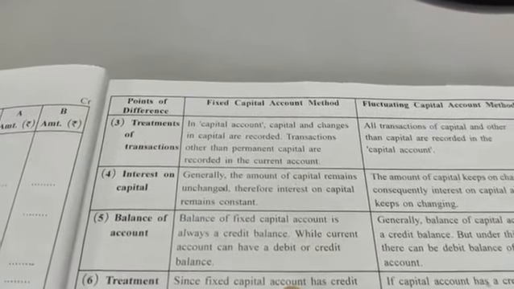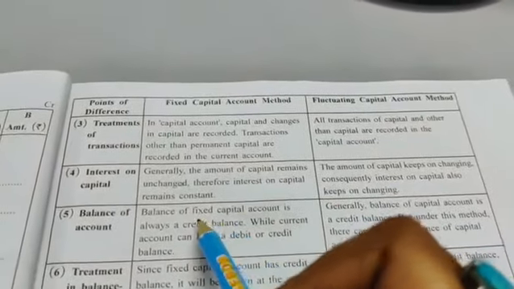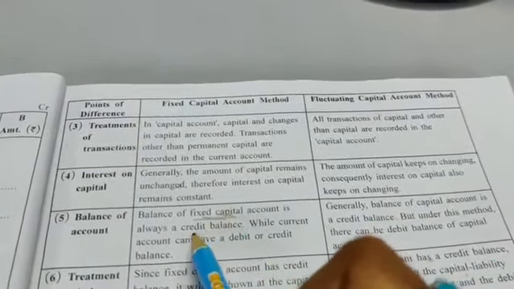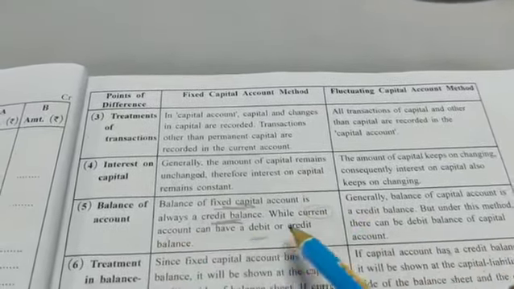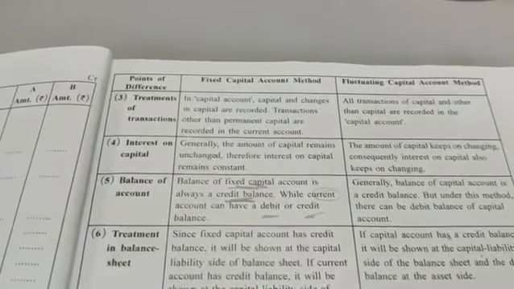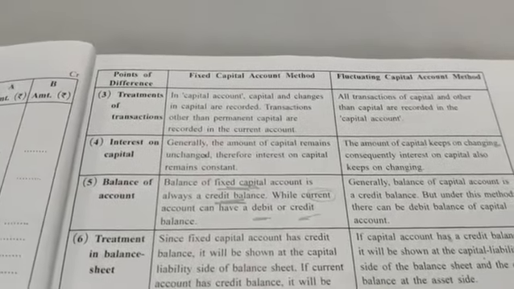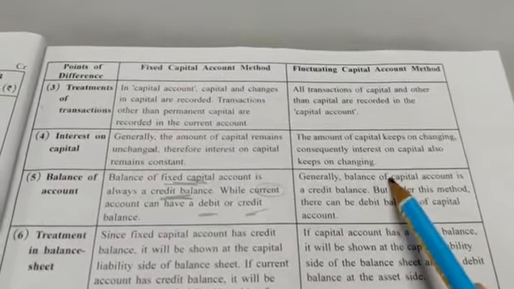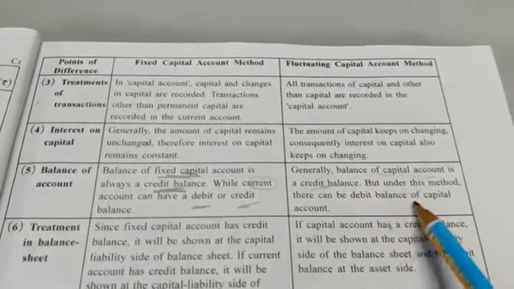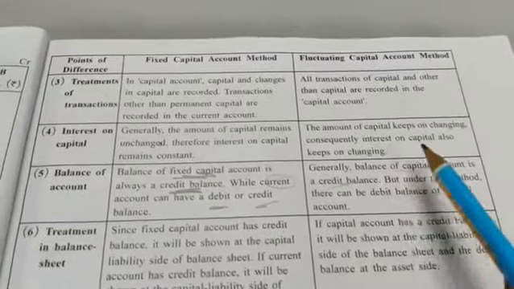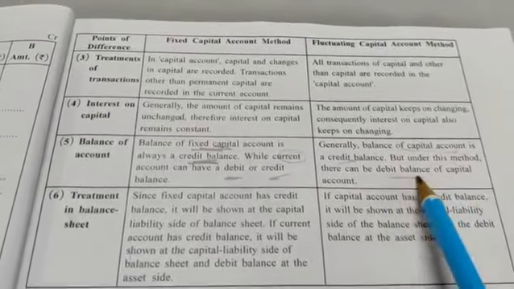Fine. Here, balance of account. Balance of fixed capital account is always a credit balance, while current account, you'll be seeing this when you do the sums, can have debit or credit balance. So again I am repeating, fixed capital will always have credit balance, whereas a current account may be debit, it may be credit also. Here, as only one capital account is prepared, it will be always credit. Under this method there can be debit balance of capital account. Sometimes you can see this, but very rarely, that the capital account is having debit balance.